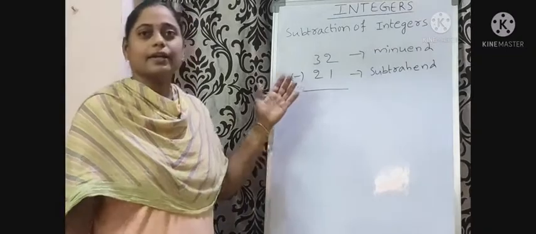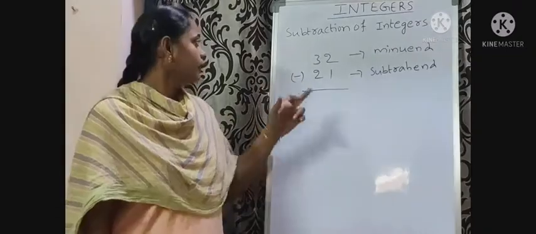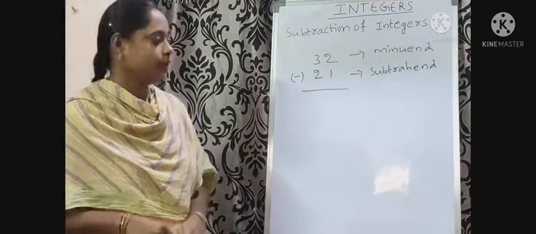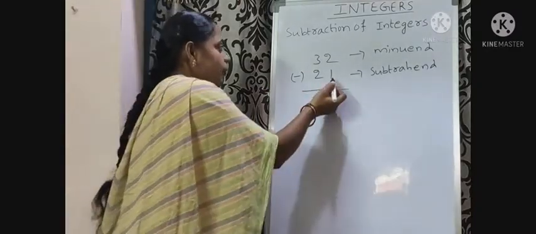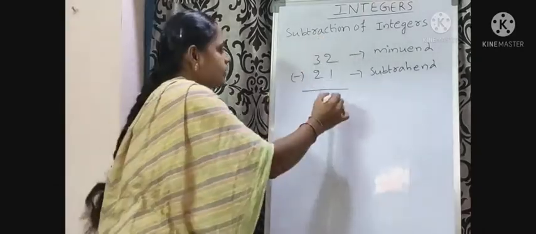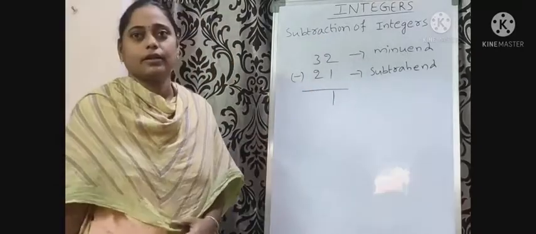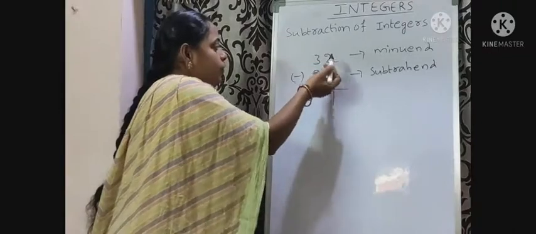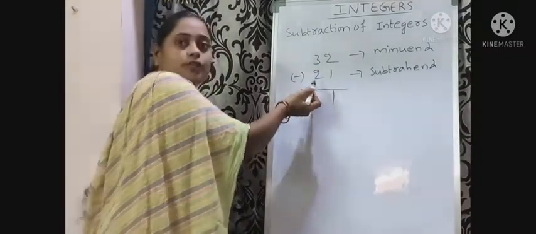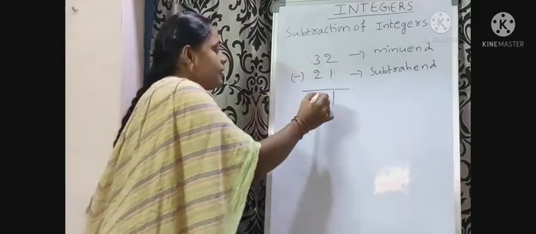Let us consider another example. 32 minus 21. When we remove 1 from 2, we get 1. When we remove 2 from 3, we get 1.